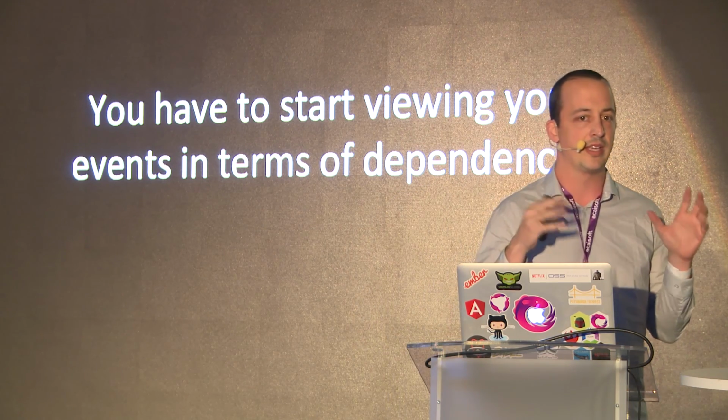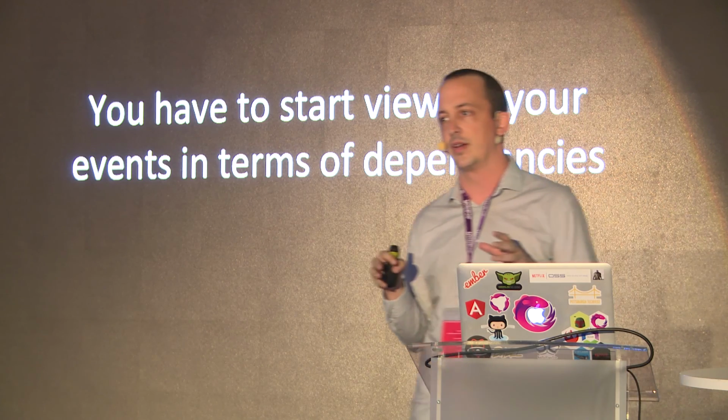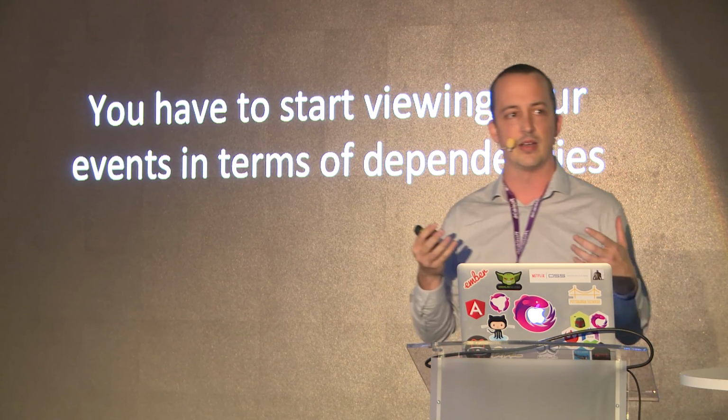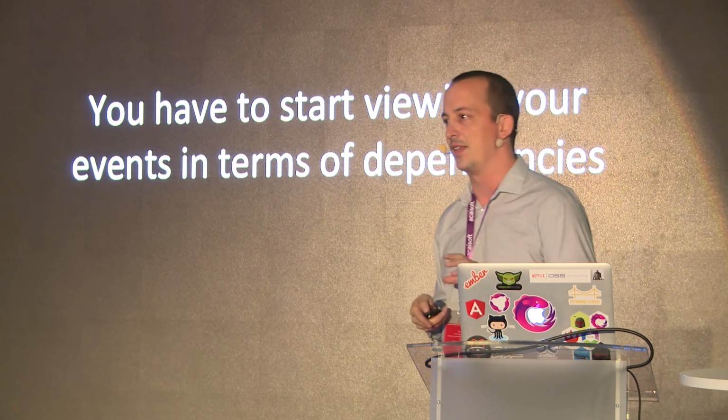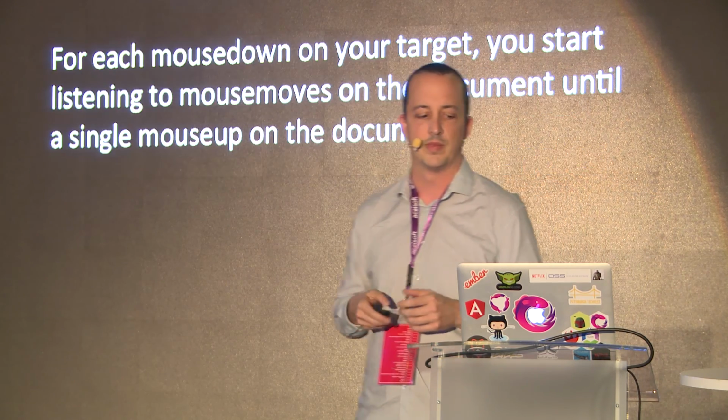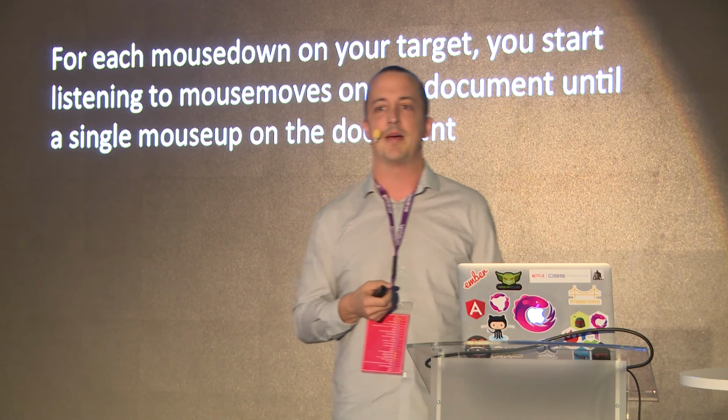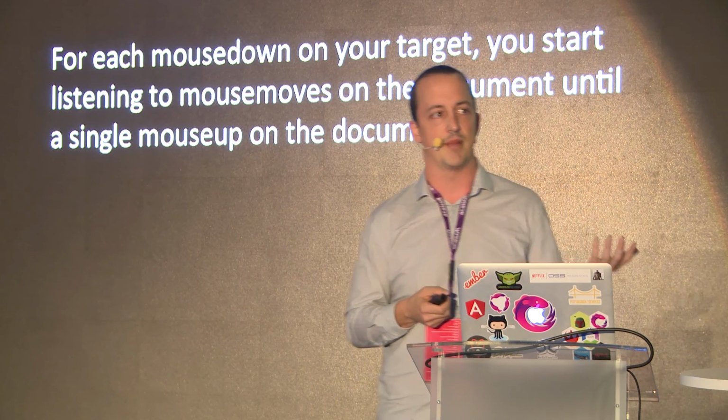So you have to start thinking about all of your events as you get them, the things that you're trying to compose together, as dependencies. You have to try to identify them in the problem you're trying to solve. So if we look at a problem that we might try to solve with Rx, like drag and drop.